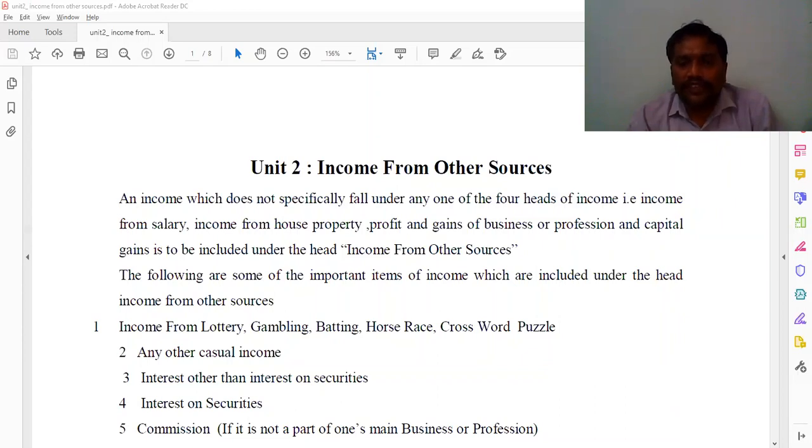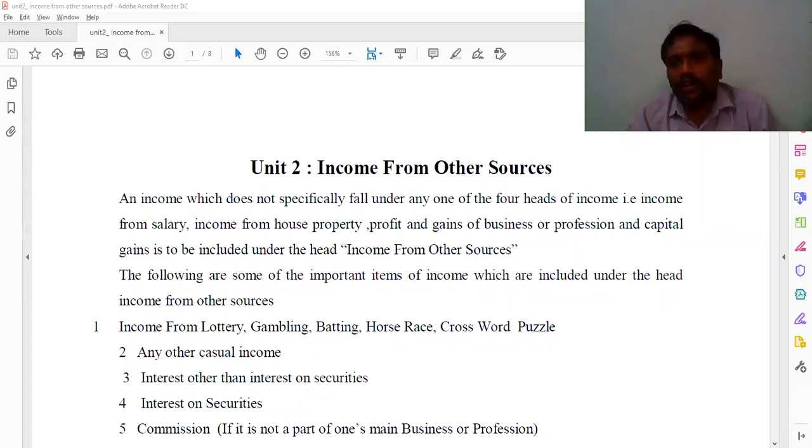Next, take a profession. A doctor is a specialized and qualified person who, by having that qualification, gives prescriptions and services, and we pay some remuneration for them. As such, we call it a profession. For example, if the doctor is a government employee, the income received from the government is income from salary. Suppose the same doctor has a clinic, and the income received from his clinic we call income from profession.